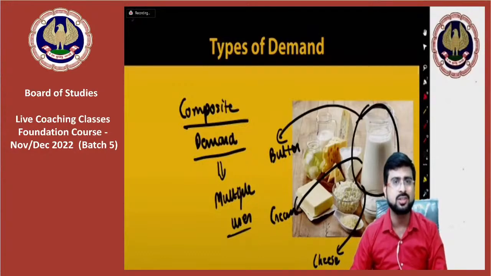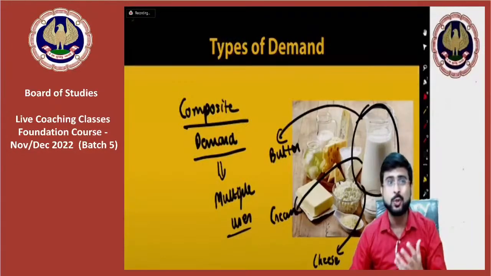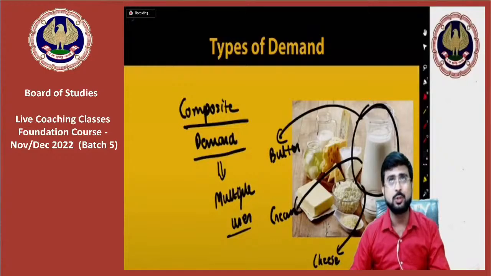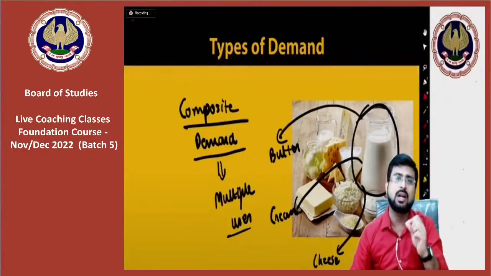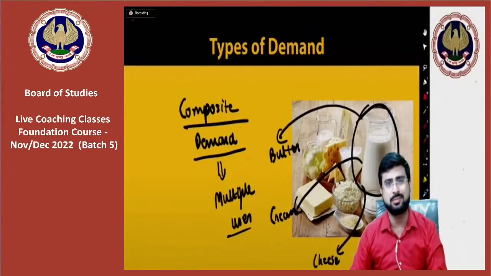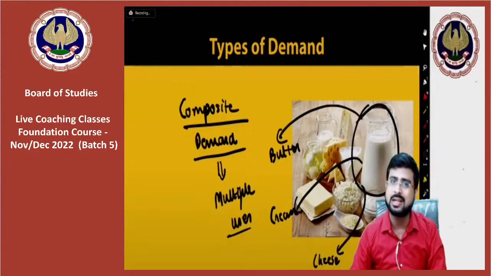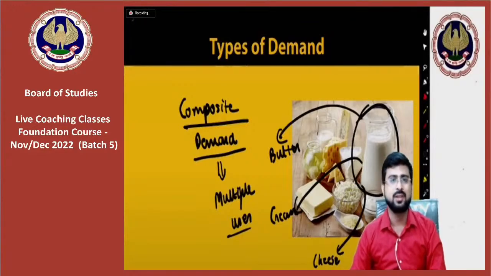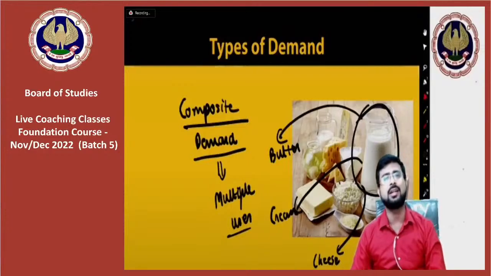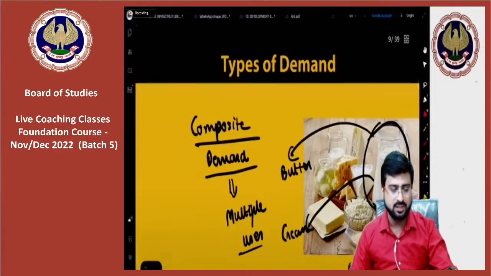Yes, because electricity can be used to charge our mobile phones, to run our air conditioner, to switch on the lights, to switch on the fans, and for so many other reasons, right? And therefore, yes, demand for electricity is a composite demand. You are absolutely correct. You friends are absolutely correct in saying so. Okay? Yes, sir. So my dear friends, is it absolutely clear till here? Come on everybody, please confirm.